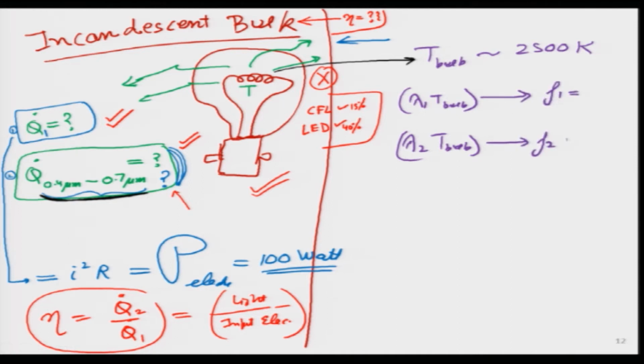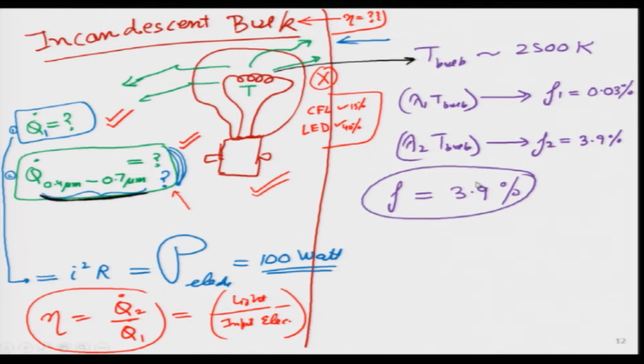I am just going to write the results over here, because I did that exercise earlier. It turns out F1 is a very low value, or it is the other way around. F2 is 3.9% because it is the higher wavelength, and F1 is simply 0.03%. So, the total fraction, it turns out, is very close to 3.9%. It was 3.93 minus 0.03.